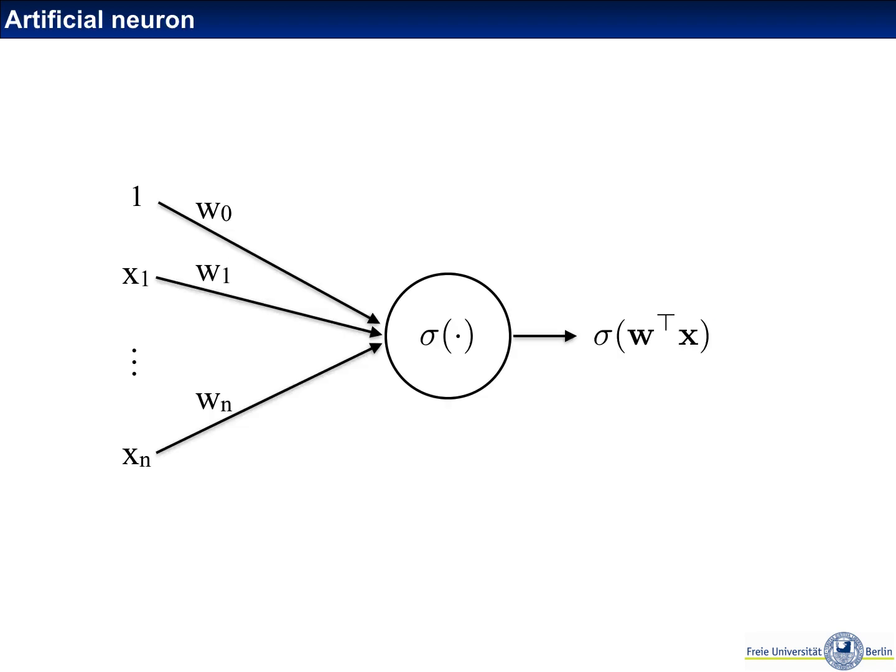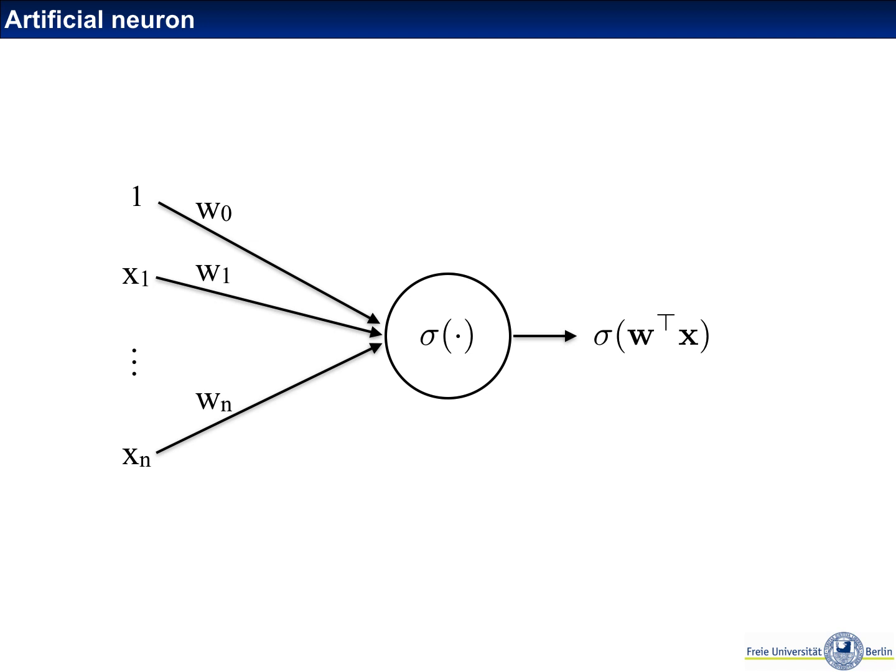In artificial neural networks, we turn this qualitative function into a very, very simple mathematical description and say there is an input vector denoted as x1 through xn here. And we weigh these inputs with weights w1 to wn, sum them up, put them through an activation function, which could be something like a step function or a sigmoid function, and output this to the output neuron.